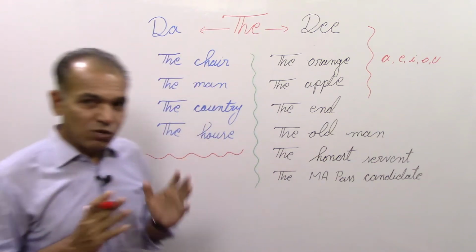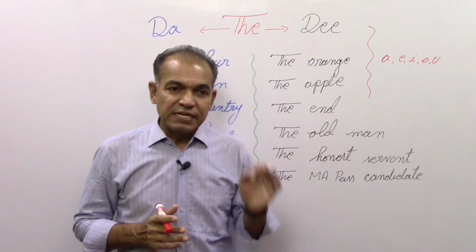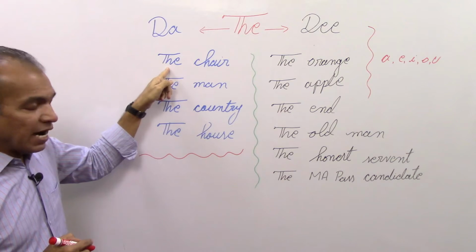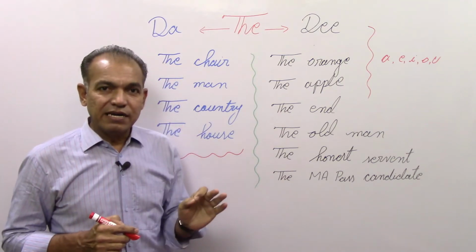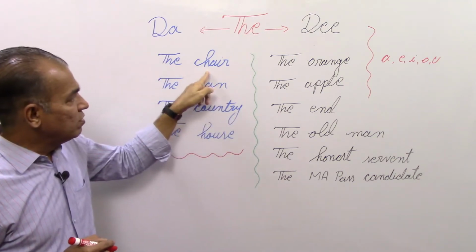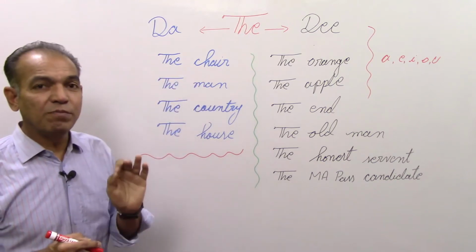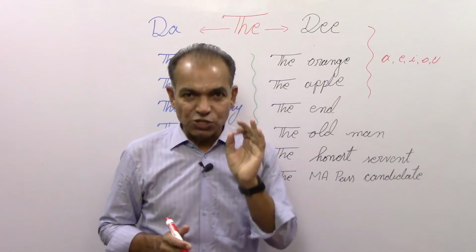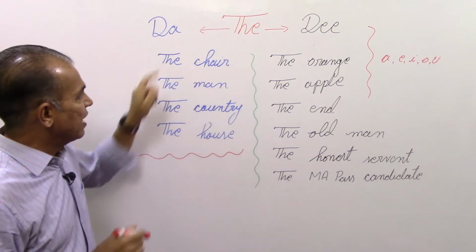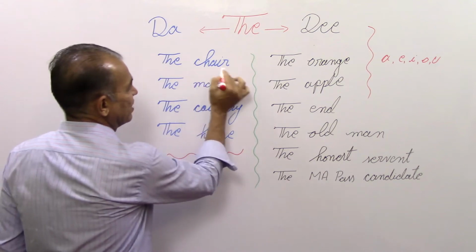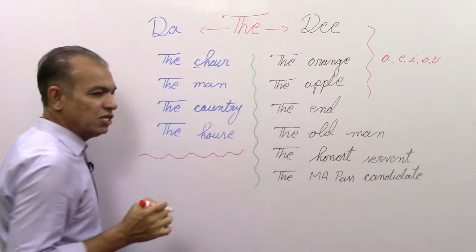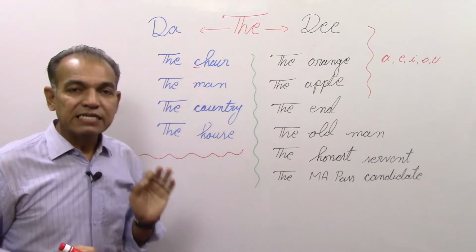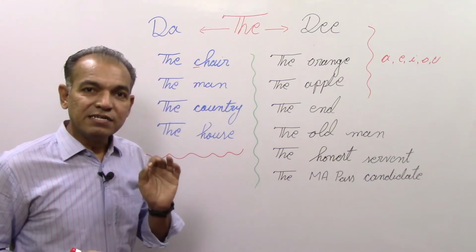Now, what is the rule for the pronunciation of this word? The rule is that if we are using the definite article before a noun which begins with a consonant, consonant means other than A, E, I, O, U, if that noun begins with a consonant, then we will pronounce it "the". So you can see that the word chair begins with C, and C is a consonant. So now we will pronounce this word "the chair". We'll pronounce it "the chair".